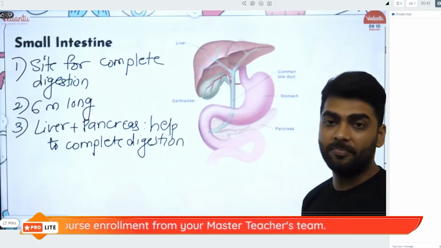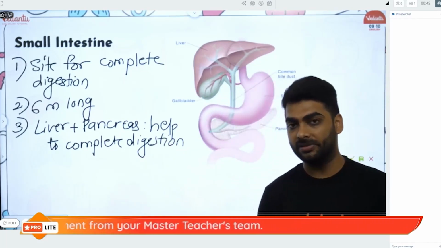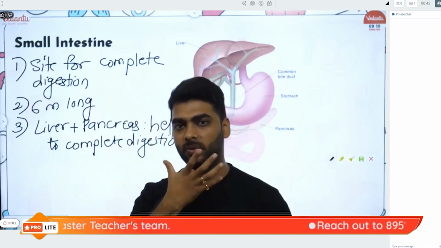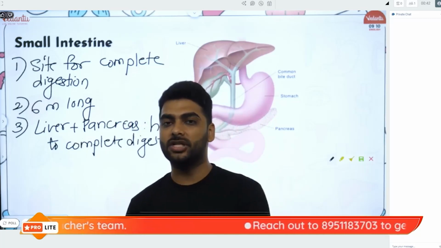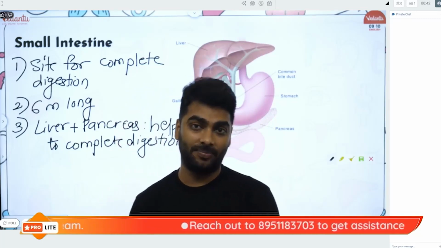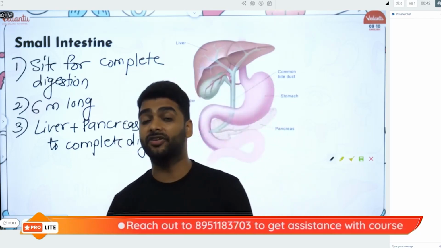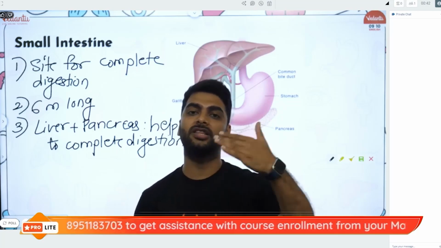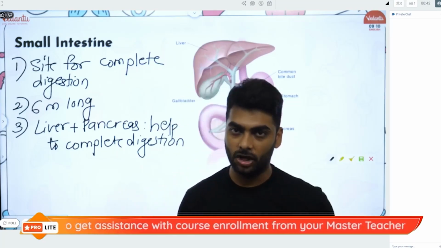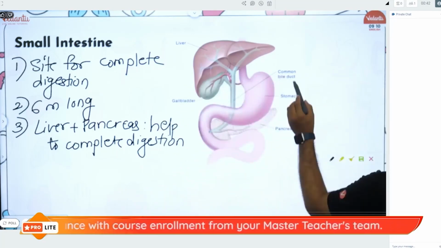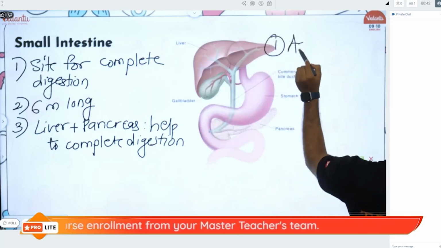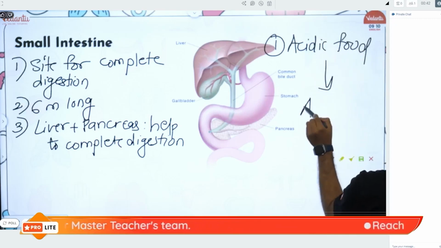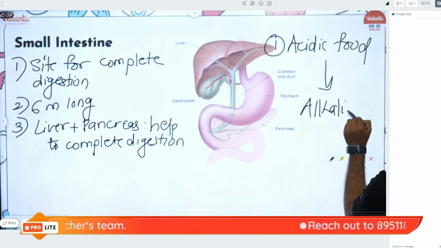Now you need to remember how the working of the food happens in the small intestine. The food gets a little digested in the mouth and the stomach, and now when it reaches the small intestine, it is acidic because the hydrochloric acid has made the food acidic. So the first job is to make the acidic food alkaline. So acidic food is made alkaline with the help of bile.